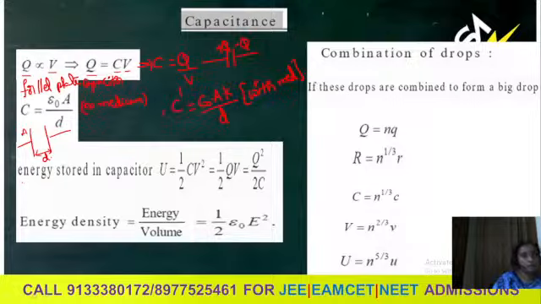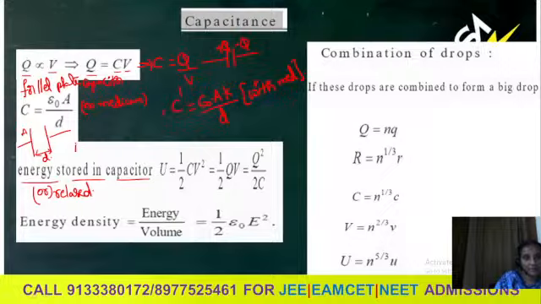And come to energy stored in a capacitor. You know, energy stored or released, I can say. By providing the potential difference across the capacitor, while getting charged, some work will be done by the battery.